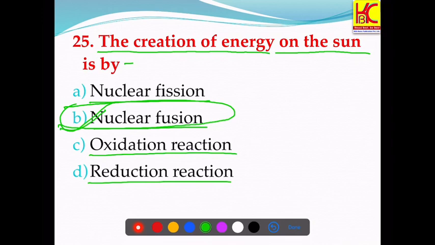So nuclear reactions are basically of two types: fission and fusion. In fission reaction, there is splitting of a heavy unstable nucleus to lighter nuclei.